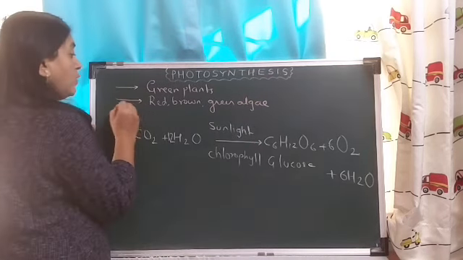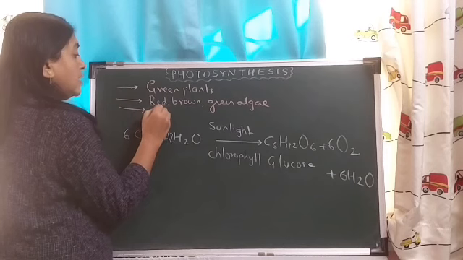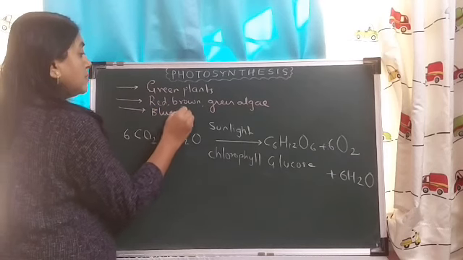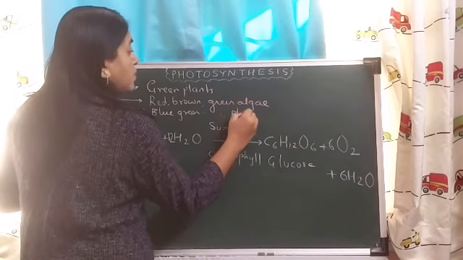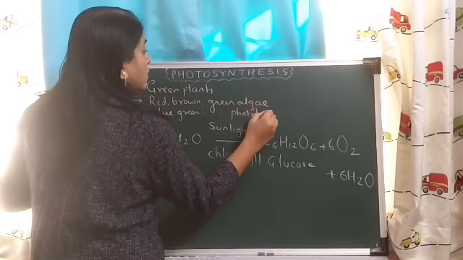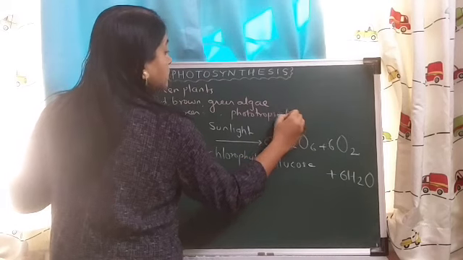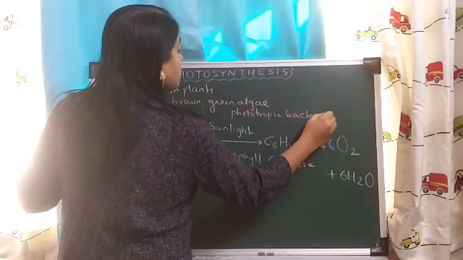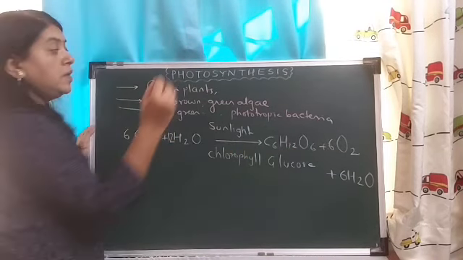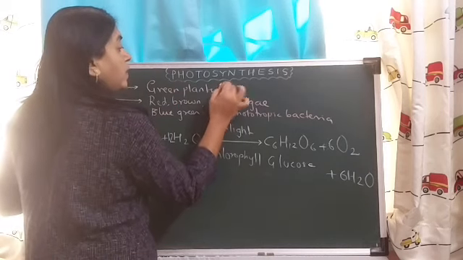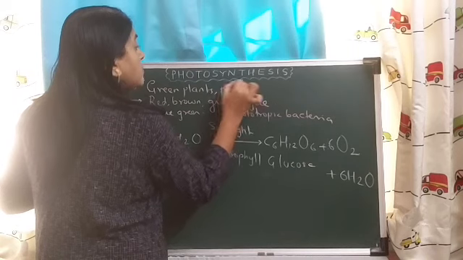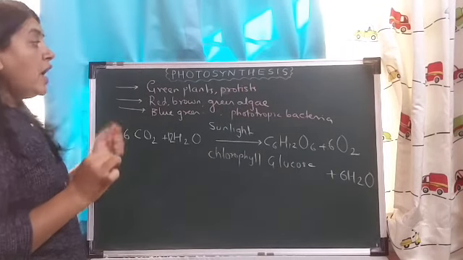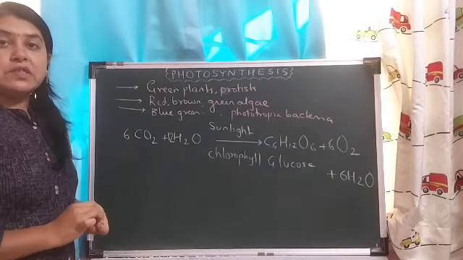Photosynthesis is also carried out by cyanobacteria, that is blue-green algae, as well as some phototropic bacteria, and some unicellular protists are carrying out the process of photosynthesis.